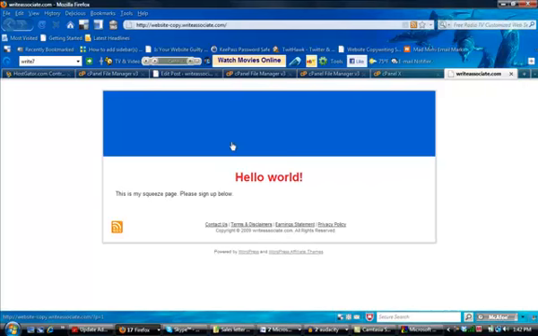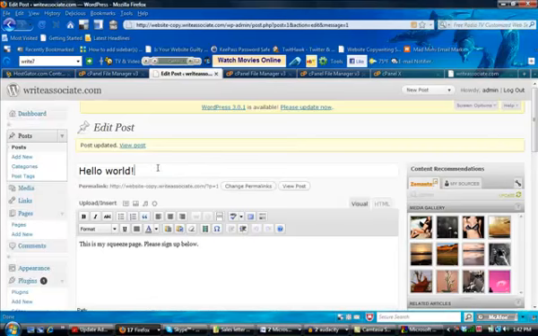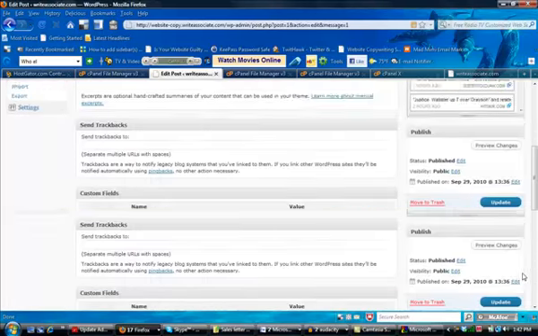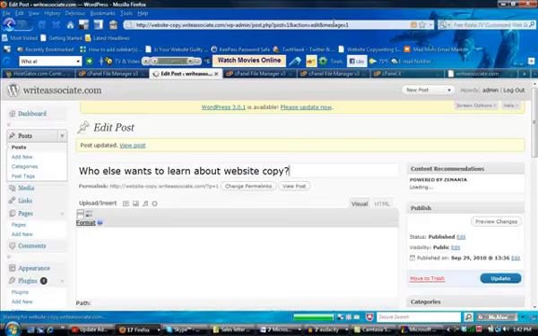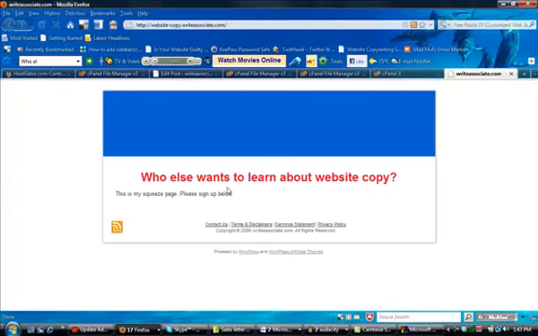If you want to change this, you actually have to change this part. This says hello world, you have to change the blog post title. So we'll say squeeze page, we'll just call it that, and this actually can be your headline. So who else wants to learn about website copy? Of course that's not the headline that I would use, but just to use that as an example here. Let's go ahead and we'll refresh that. Let's see, we'll go back here, refresh this, and so that's our headline that shows up. So basically this is it. This is your squeeze page right here.